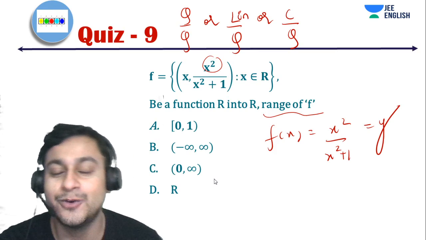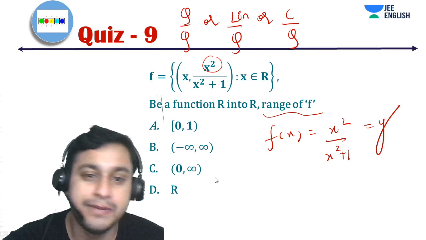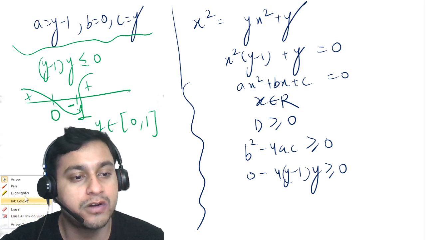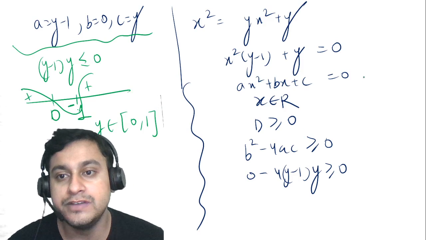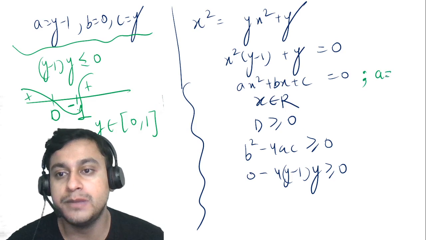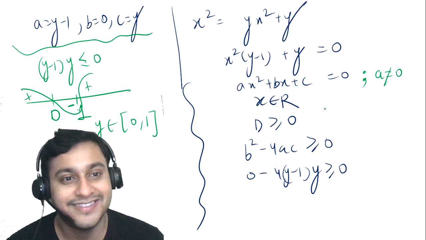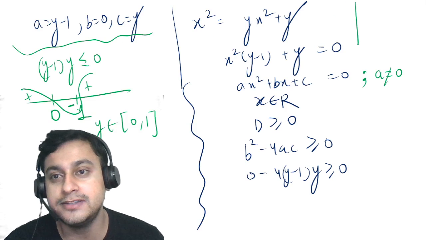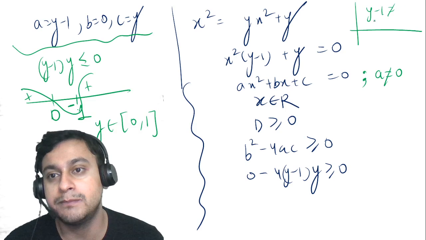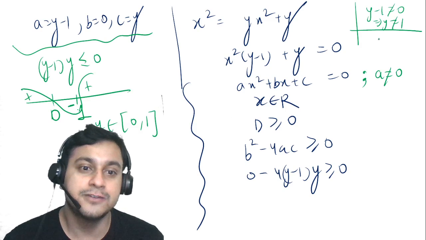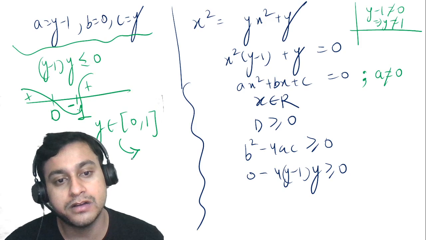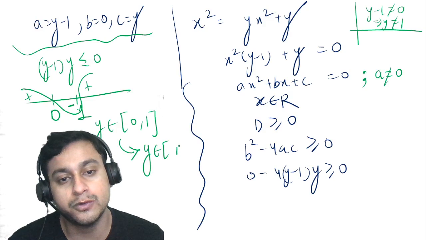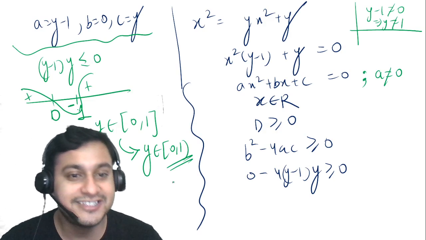So guys, there's a slight problem over here, that we have an option like closed 0 and open 1. Obviously in the exam we'll tick it and go ahead, but actually we need to understand the logic behind it, that obviously 1 cannot be possible. Why is that? Because we have assumed a quadratic equation, my dear friends, and whenever you assume a quadratic, you have to mention that a cannot be 0, right? That is a very tricky thing over here. So a cannot be 0, that means y minus 1 can't be 0, which implies y can't be 1. So from this condition we modify this, and we get y belongs to closed 0 to open 1 as the final answer. Okay guys, clear?